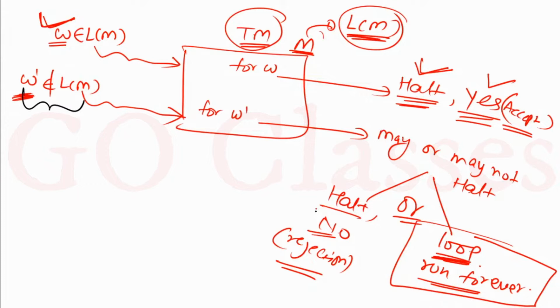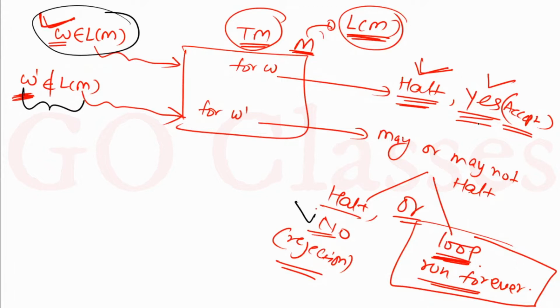This Turing machine may or may not halt. If it halts, then it will say no, or it can loop forever. But it will never say yes for this W dash. And for this W, which is a member, this Turing machine will definitely say yes.